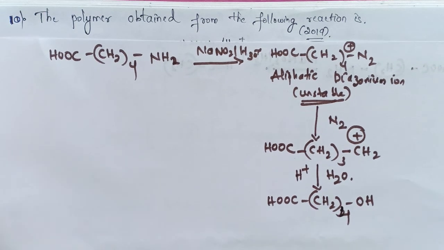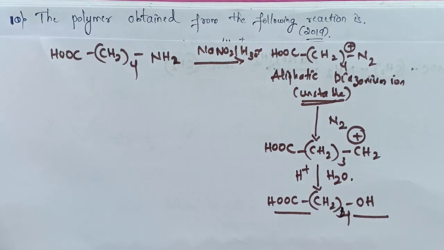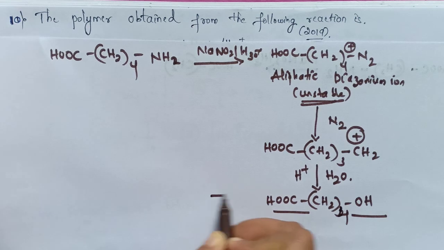Next, we have obtained a monomer now. When this monomer undergoes polymerization, that means we have to take it twice or thrice or like that. When it undergoes polymerization, we will obtain a polymer now. Now let's do the reaction here.